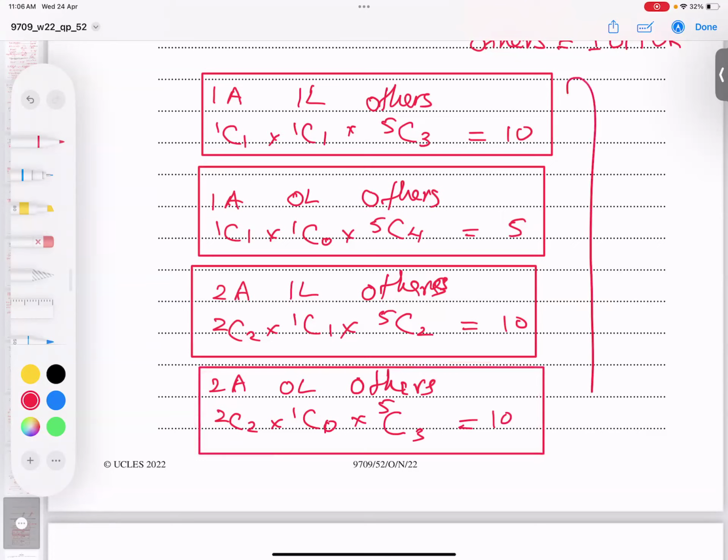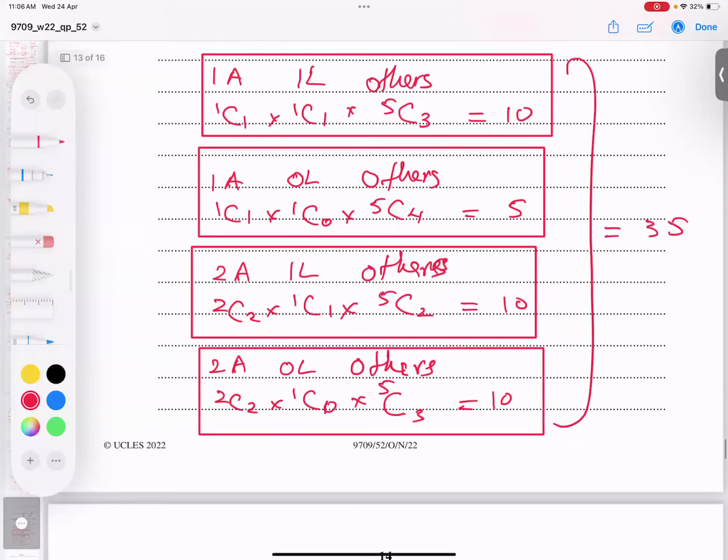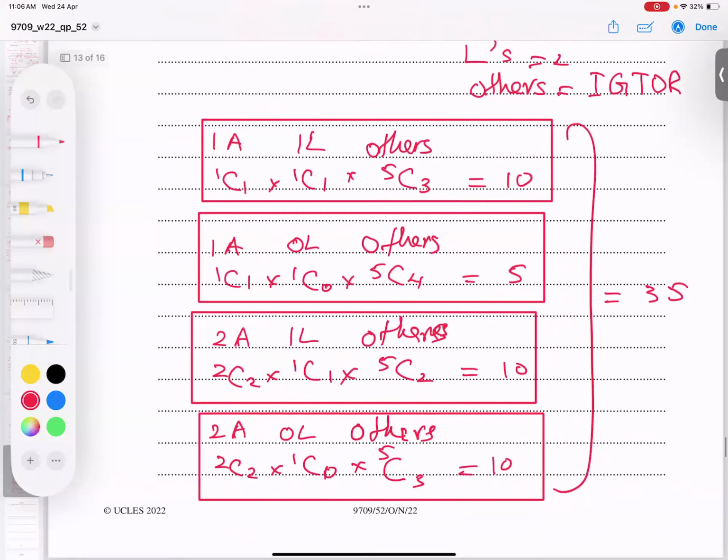So if we add them all, 30 and 5 is 35, our answer. I believe you got the point very clear. And the paper is completely over.